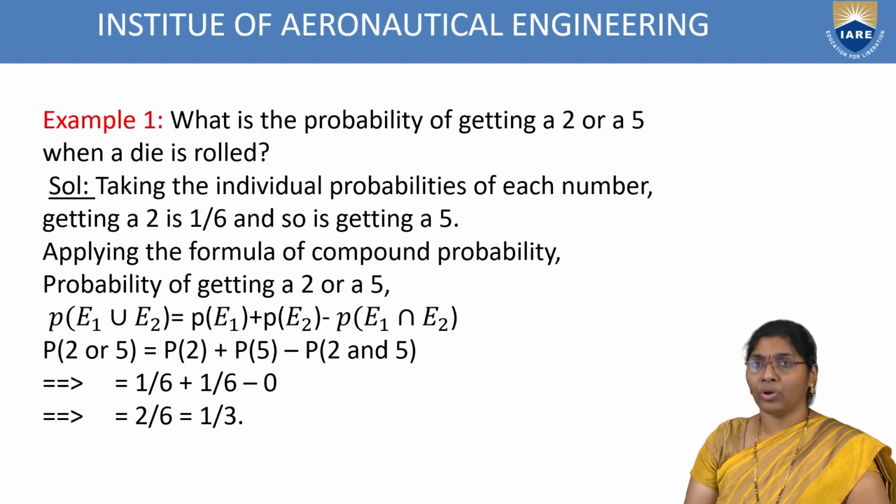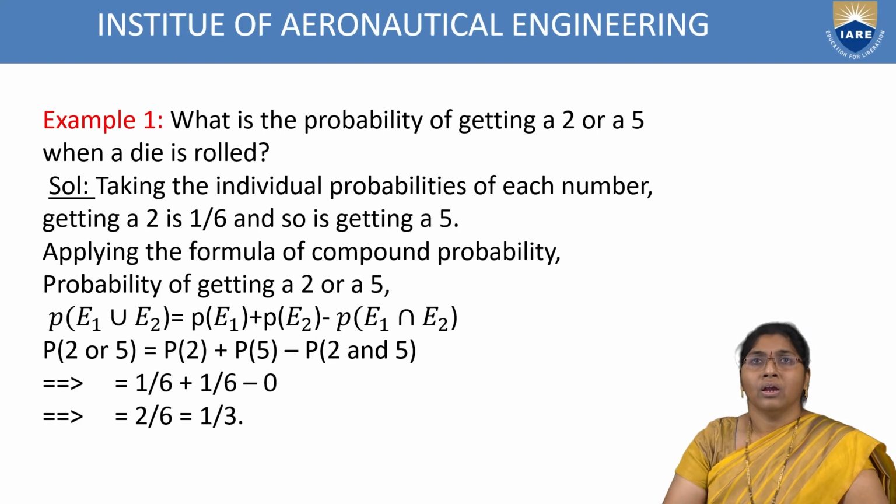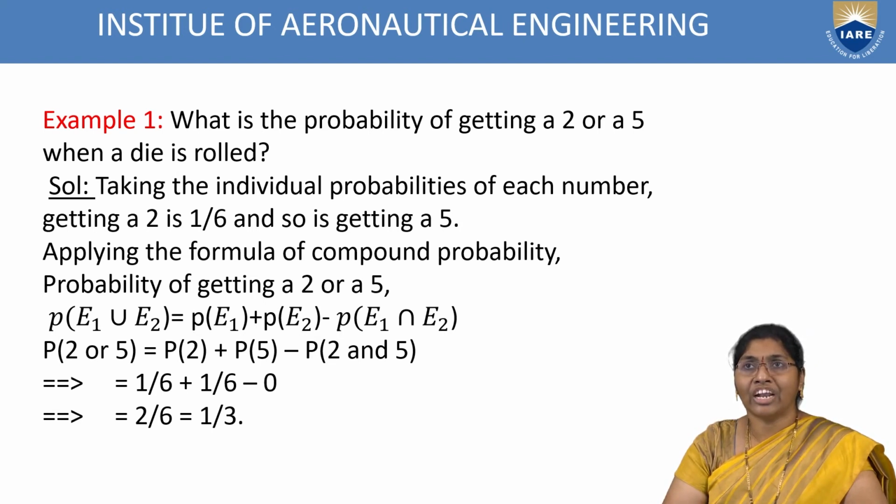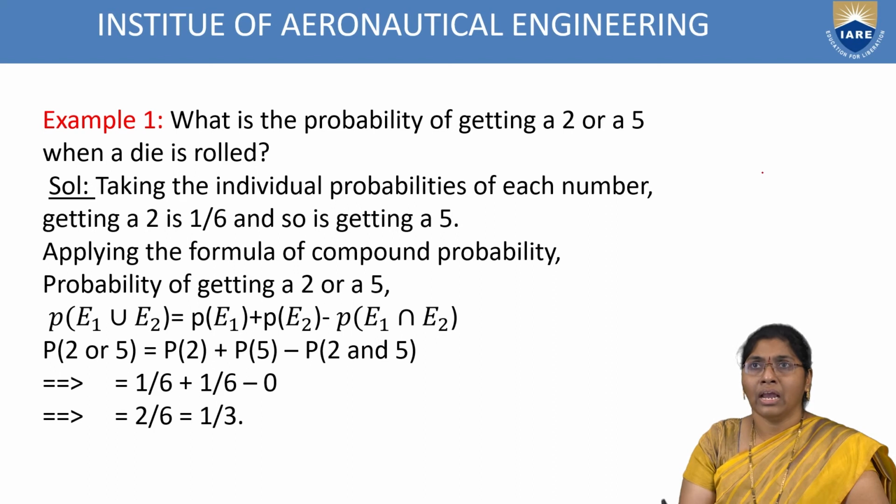For example, what is the probability of getting a 2 or a 5 when a die is rolled? We are throwing one die.